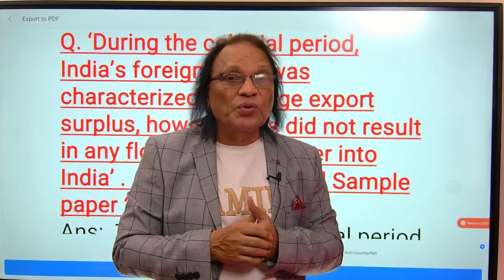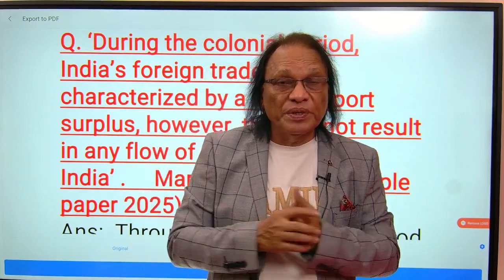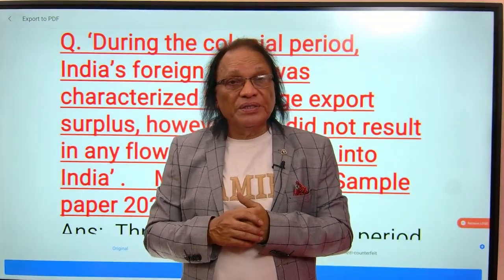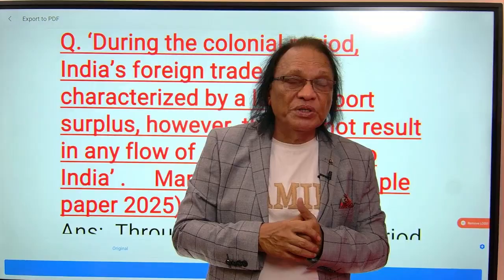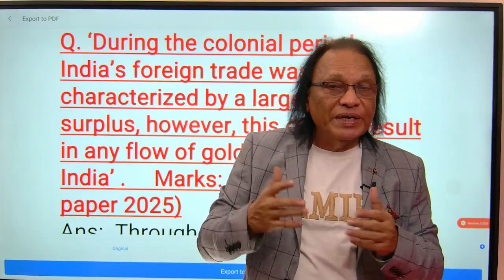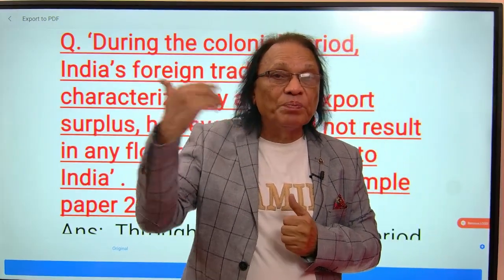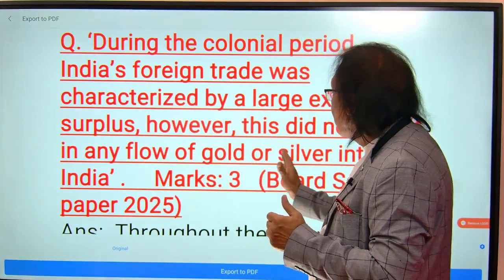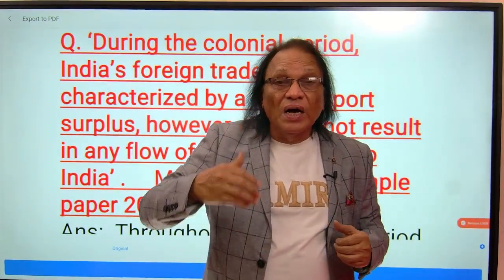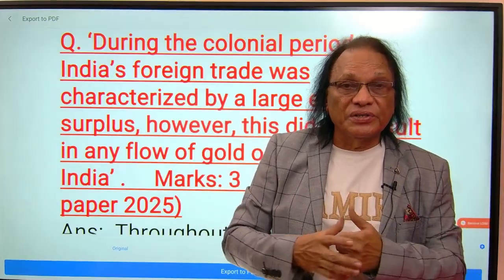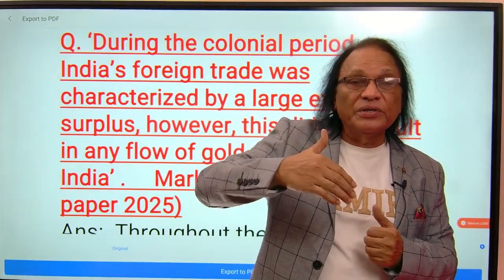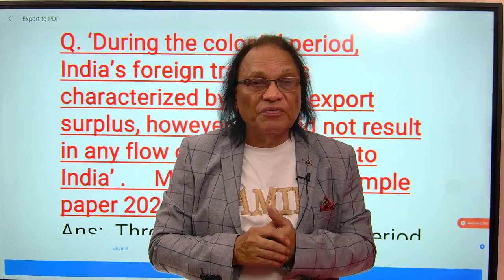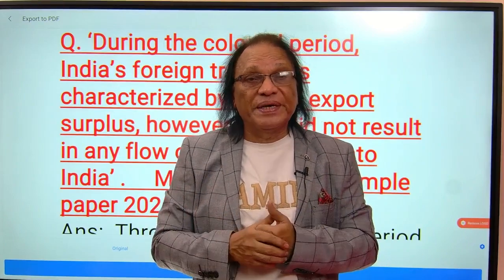That means there is a $200 million surplus. Export surplus is there. What do governments normally do with the surplus? You have already done it in the balance of payments chapter. When you have an export surplus, you buy gold or silver from other countries, or you invest in other countries, or you buy securities, bonds, debentures from other countries. It will be beneficial for a country when there is an export surplus.